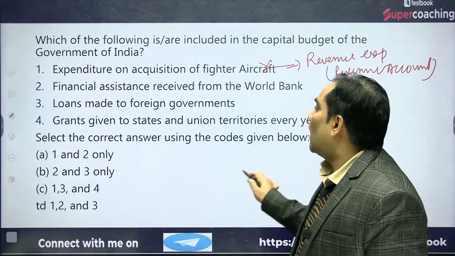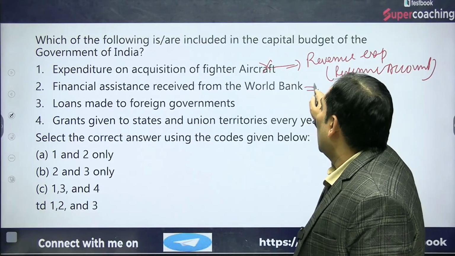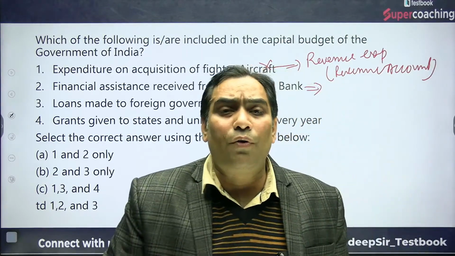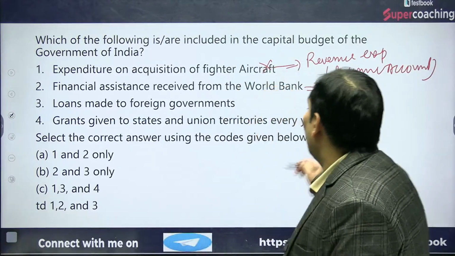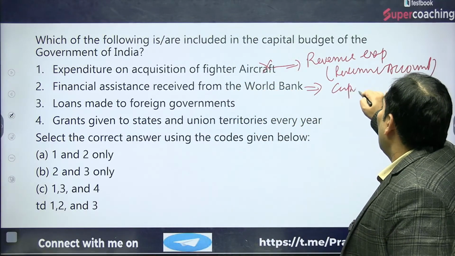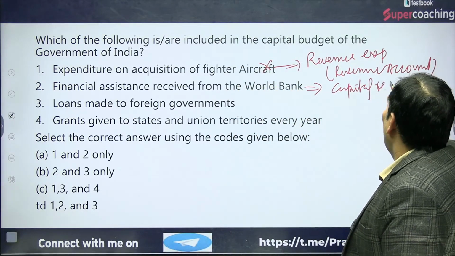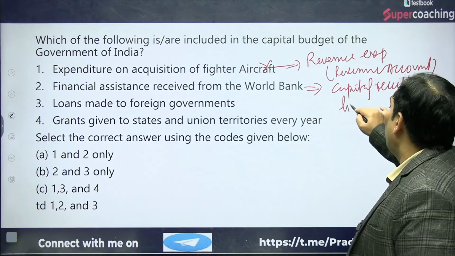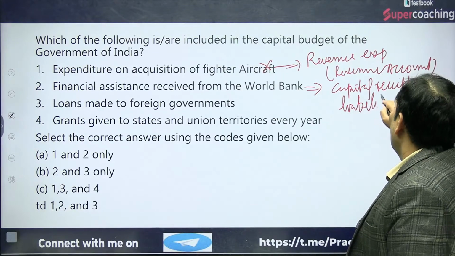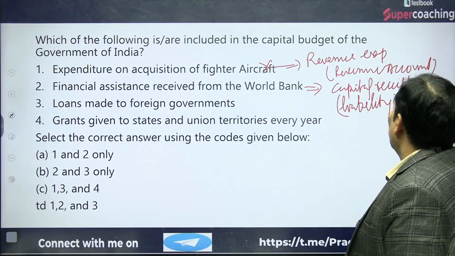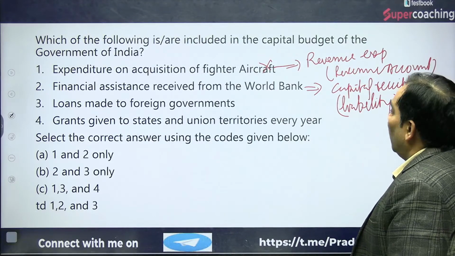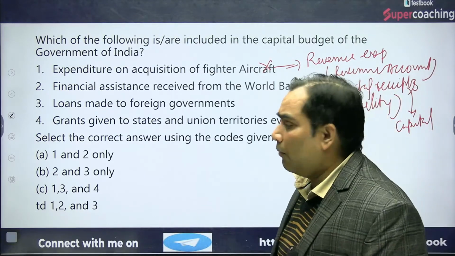The financial assistance received by the government from the World Bank means the government is taking a loan from the World Bank. That will be part of capital receipts, which is going to increase the liability of the government in future. That's why it will be part of the capital budget.